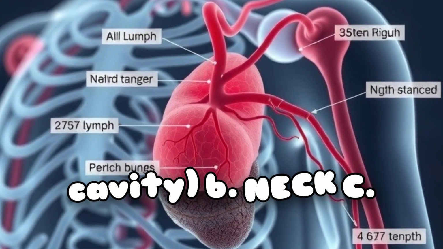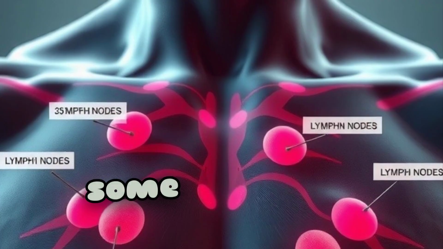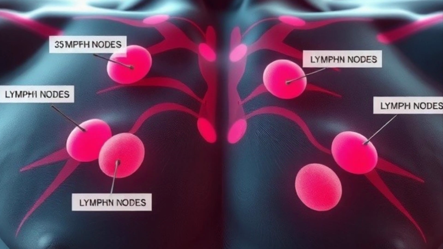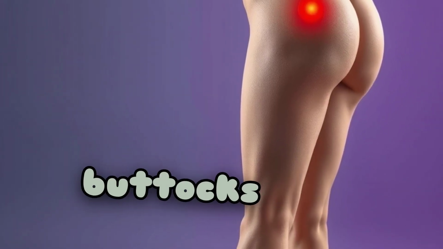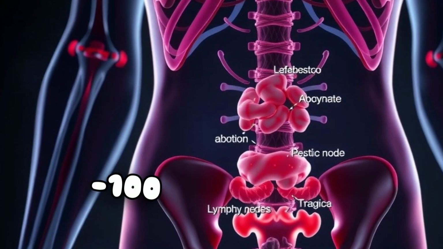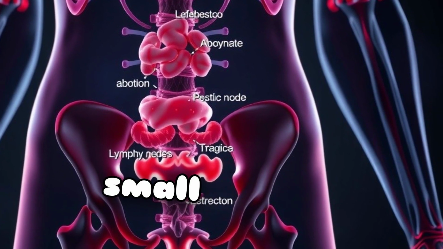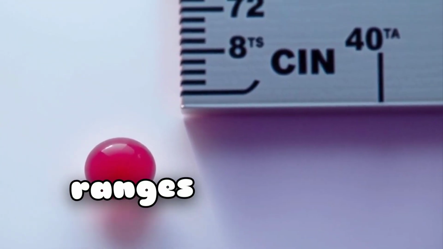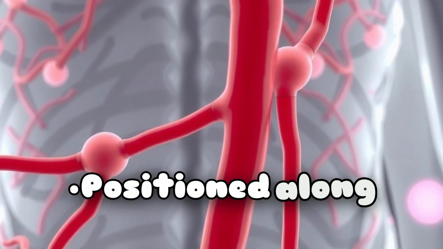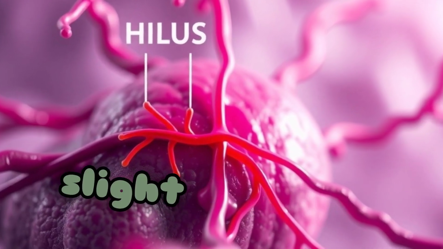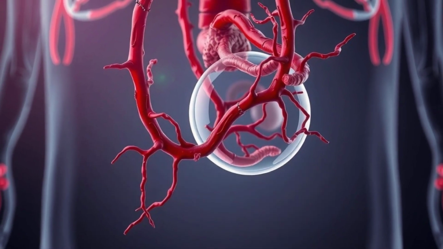B, the neck; C, the right upper limb. Lymph nodes. A normal young adult body contains some 450 nodes: head and neck, B, arms and superficial thorax, 40; C, legs and superficial buttocks, 30; D, thorax, 100; E, abdomen and pelvis, 230. A lymph node is a small oval or bean-shaped body that ranges from 10 to 20 millimeters in diameter. It is positioned along the course of the lymph vessel, with a slight depression called the hilus, where blood vessels enter and leave.